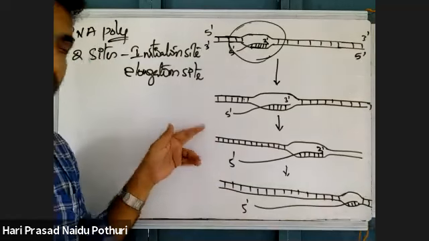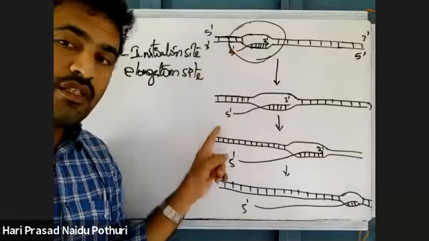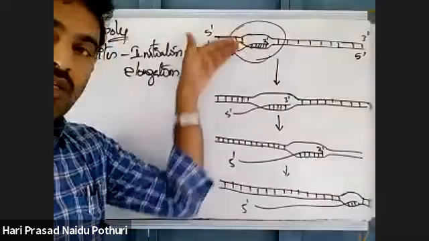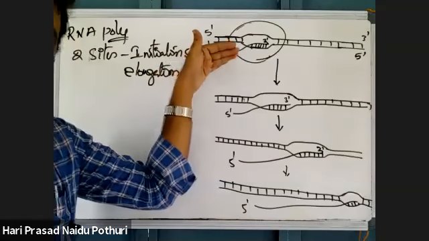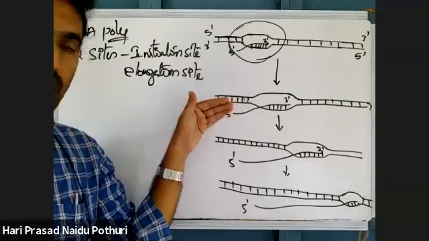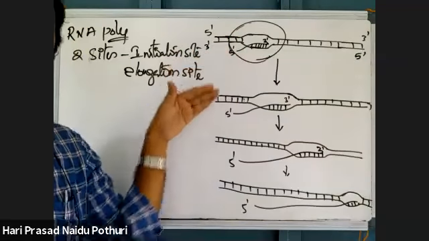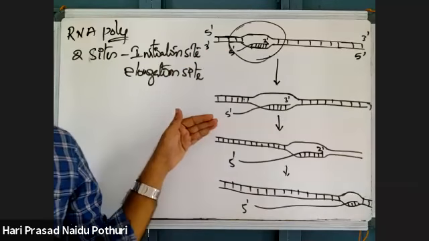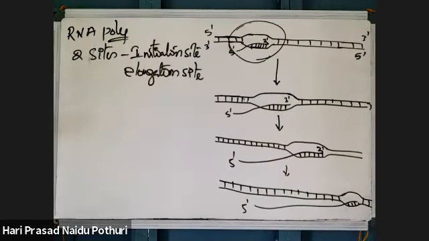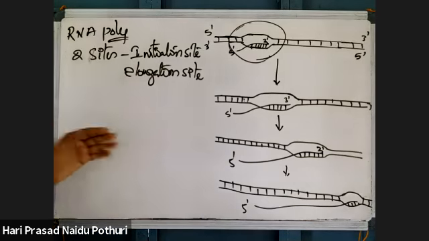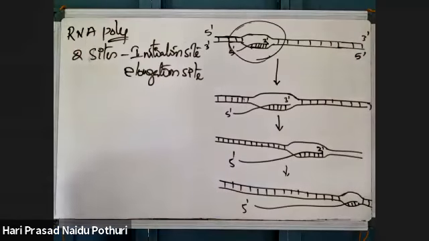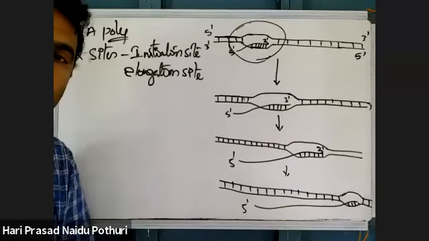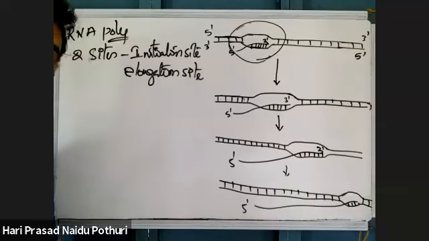But here, the template is DNA, and the newly synthesizing daughter strand is RNA. As it is a DNA molecule and it is an RNA molecule, this DNA molecule will not be taken into the newly synthesizing RNA molecule. Instead of that, a new RNA strand is being formed on DNA. I told you only one strand of double-stranded DNA will be transcribed. Transcription takes place for only one strand of DNA.